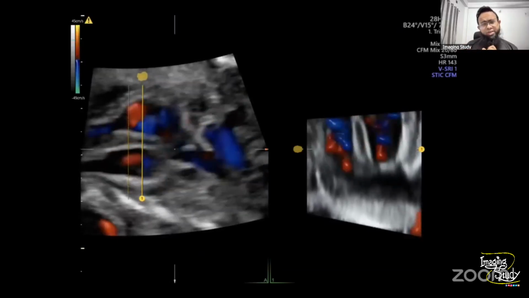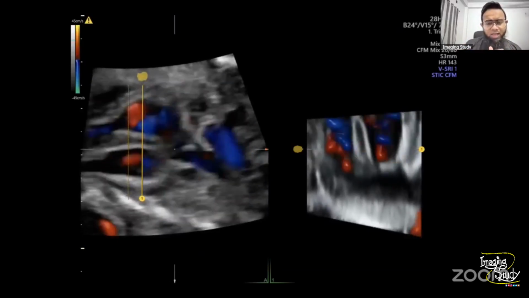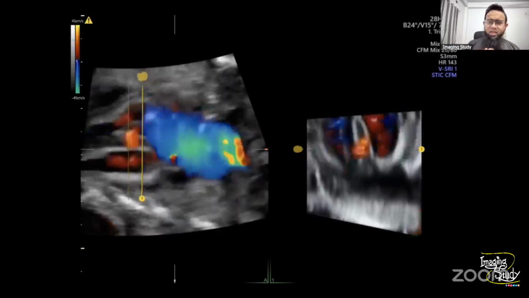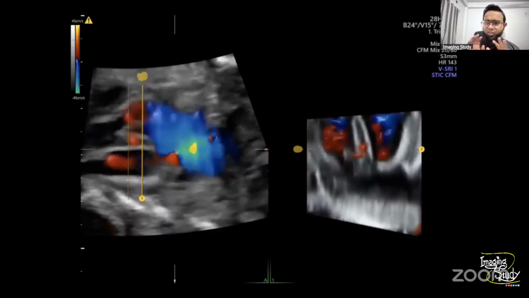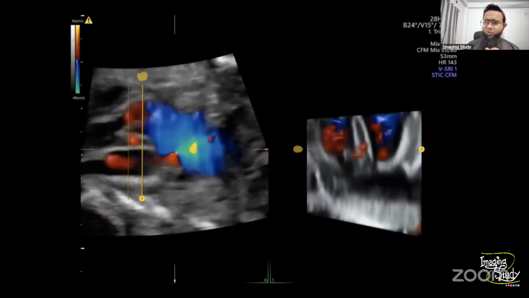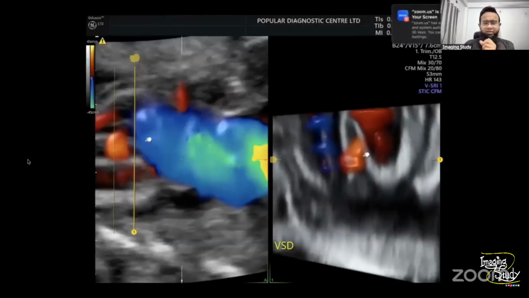Okay, so we are using multiple approaches to diagnose this. As the patient already had a baby with a cardiac abnormality, we just need to confirm it, because it will be beneficial for our clinician as well as for the patient. Okay, so this is the VSD. Now you can see it on Omni view, and it's quite clear now.